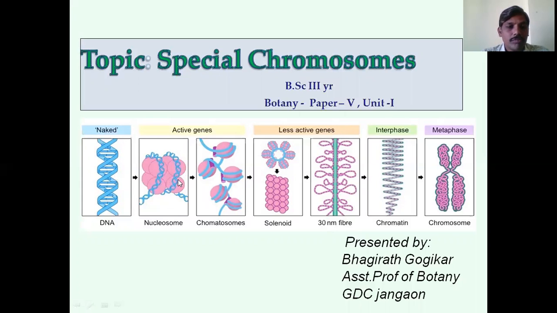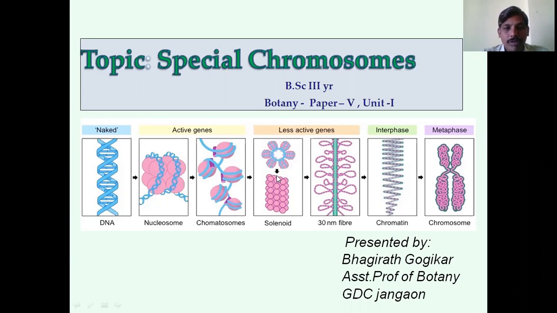This nucleosome fiber is 10 nanometers in size and undergoes coiling. It makes a 30 nanometer solenoid structure consisting of 6 to 7 nucleosomes.